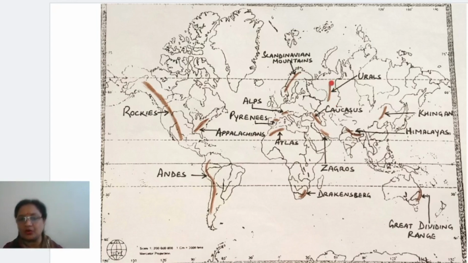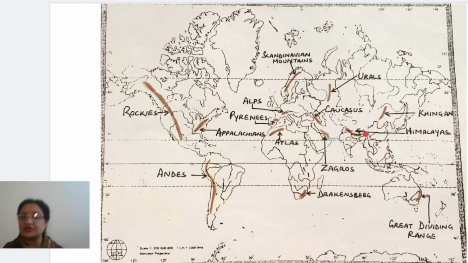This is almost forming the boundary between Asia and Europe, right? You can see the north-south extent of these mountains, and it is Ural mountains, right? This is Ural mountain. Okay, children, and this is again Old Fold mountains, right?